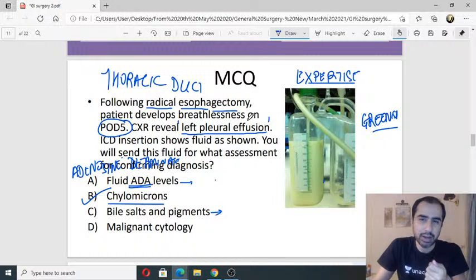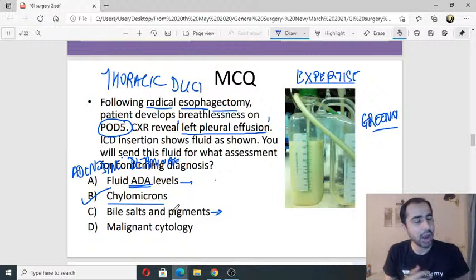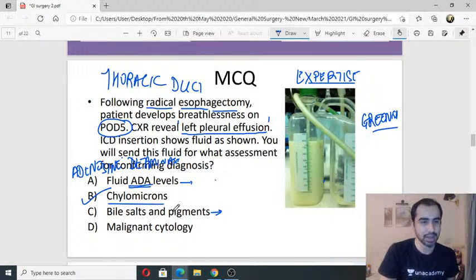You aspirated and you said the fluid is greenish. Let's send it for bile salts and bile pigments. Why? How can there be bile salts and bile pigments in the pleural fluid? Any idea? Is it possible? Yeah. Diaphragm injury, no. What is the connection of diaphragm injury with esophagectomy? And liver abscess, no. I'm talking about this scenario.